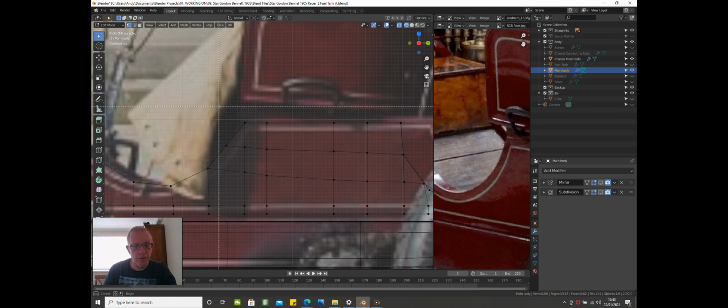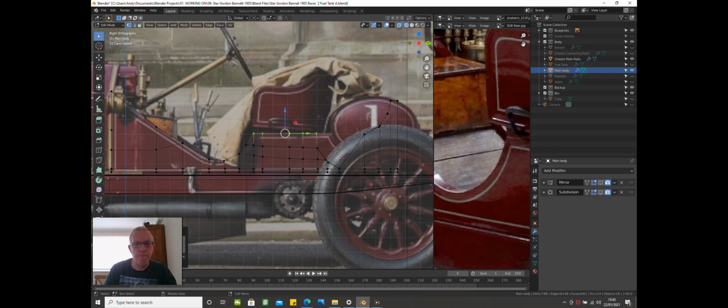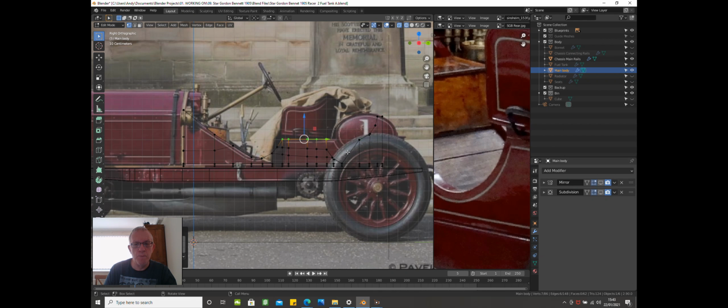So B, range select, drag that up to here. Okay, so what have we got now? So the chassis ends there, so let's drag these for a start. Let's get this.